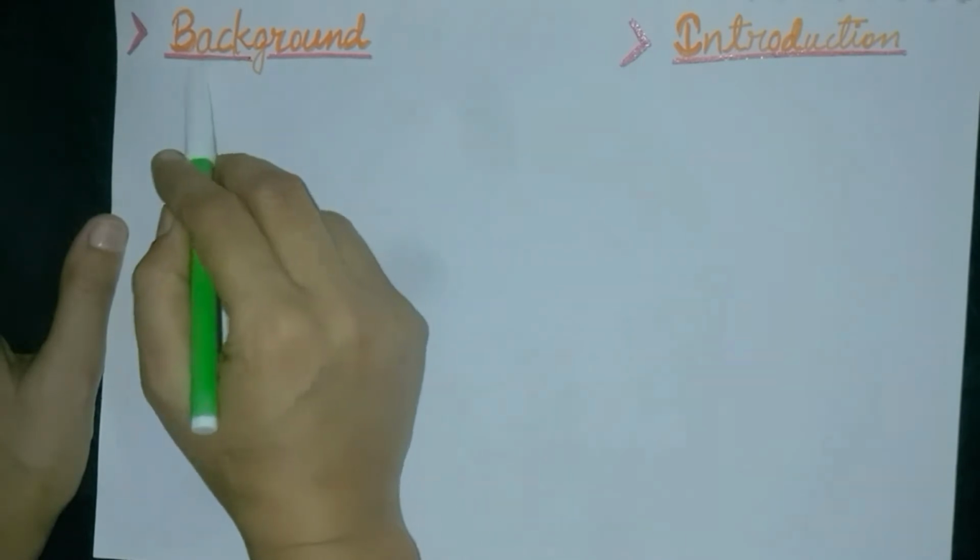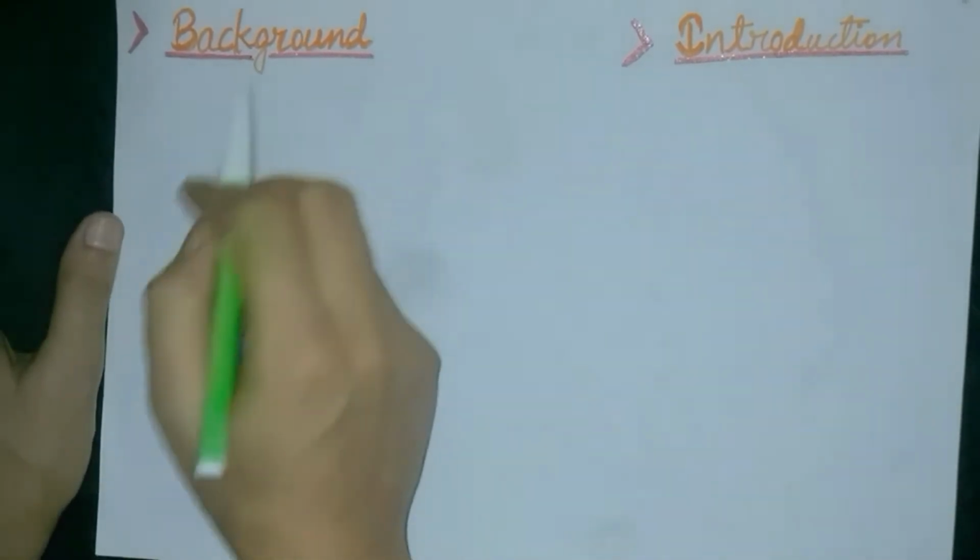So in the background subtopic, let us discuss why we study inductive effect. You must be knowing that all the organic compounds show reactions that essentially involve changes in the existing covalent bonds present in the organic compounds.